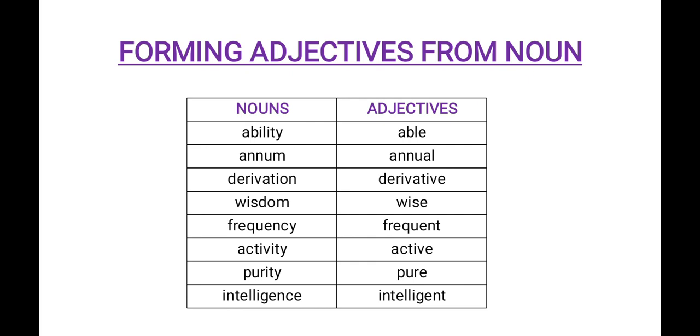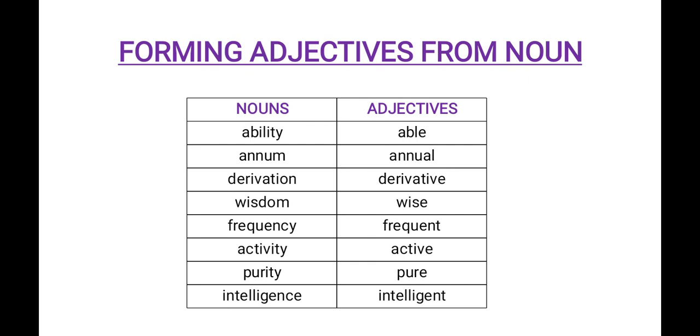The first one, ability, is a noun. Able is an adjective. Annum is a noun. For annum, the adjective will be annual. Then derivation is a noun. For derivation, we can use the adjective derivative.